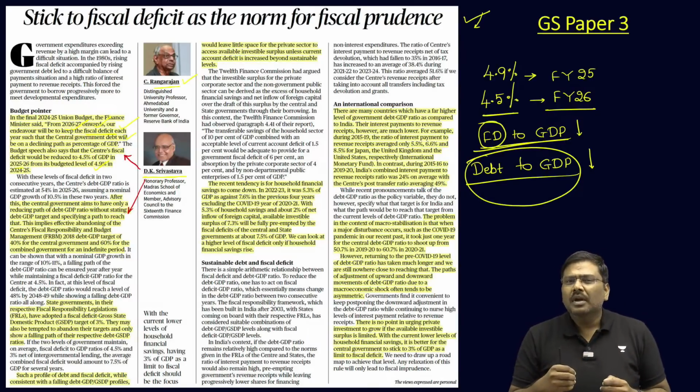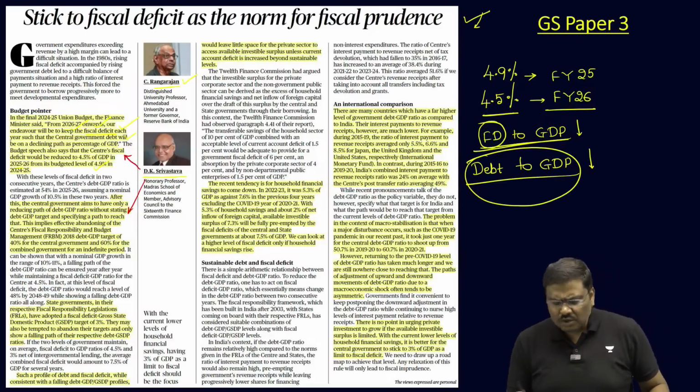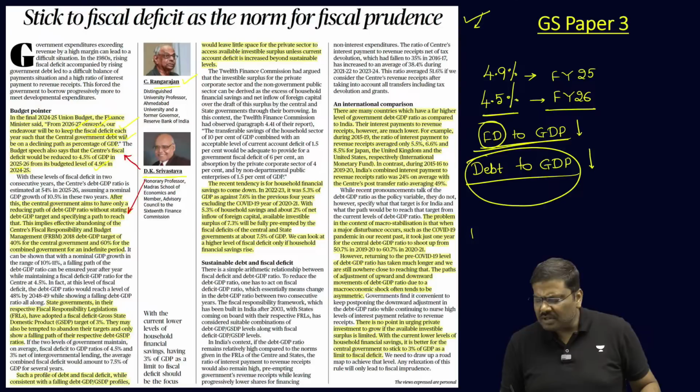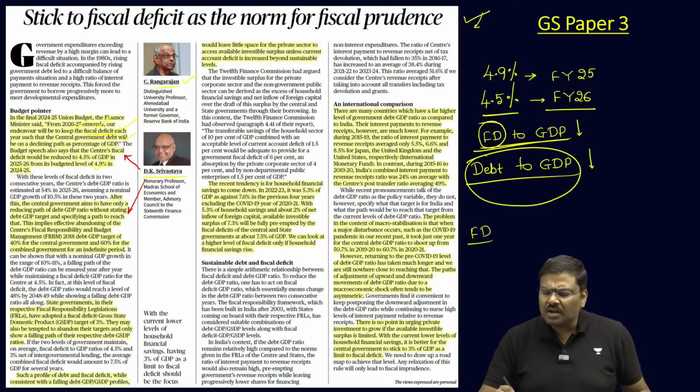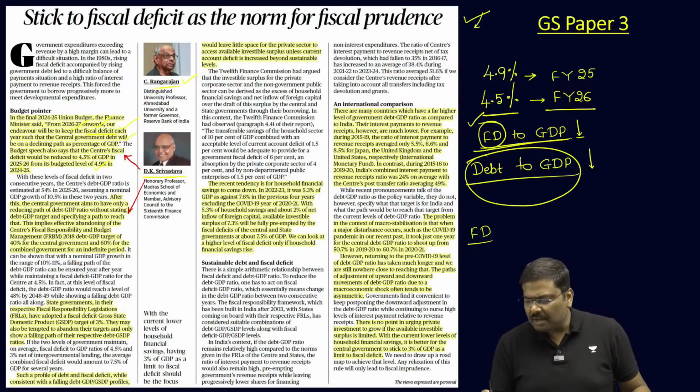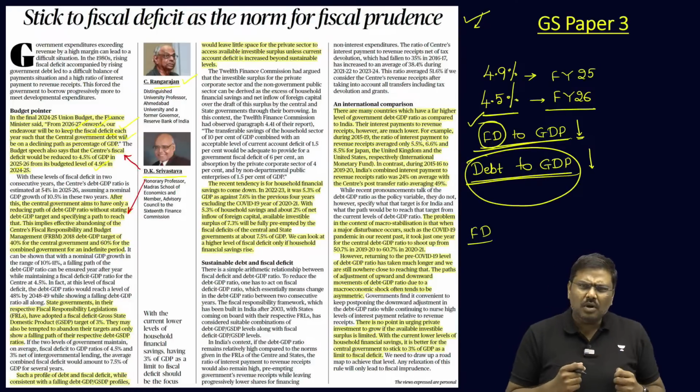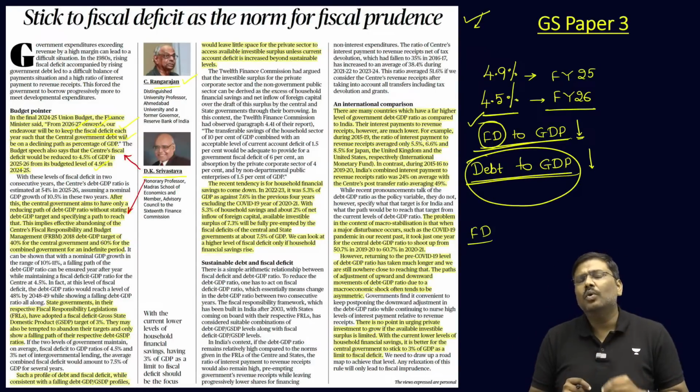Why? If you simply say we will control the fiscal deficit, understand this carefully. If the center simply says we will keep a tab on the fiscal deficit, as a result of which the fiscal deficit to GDP ratio will be controlled and the debt to GDP ratio also will be controlled, there are certain implications. What are the implications?